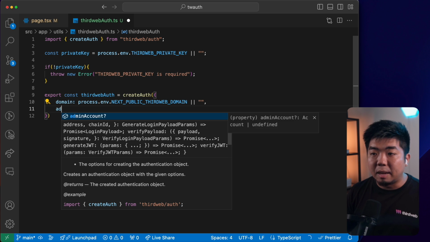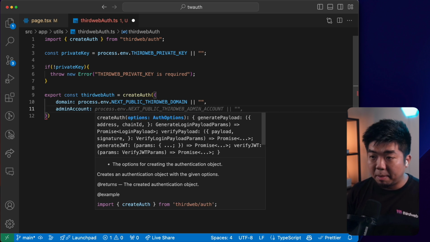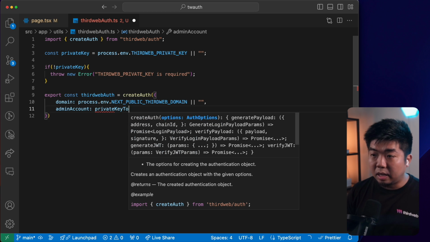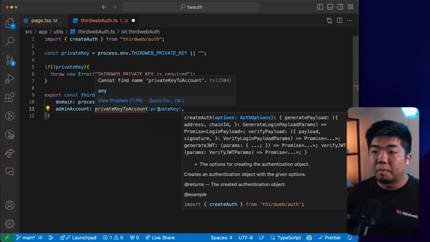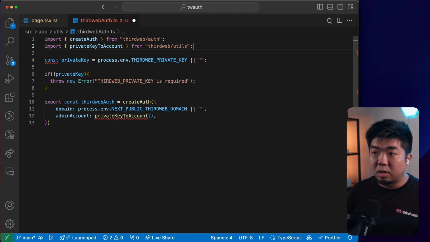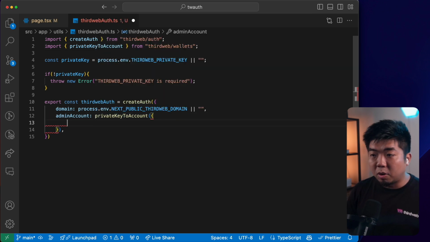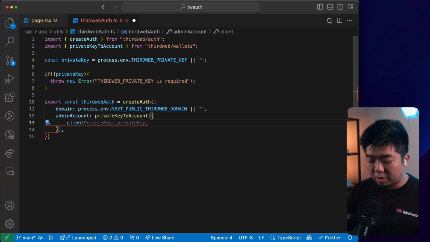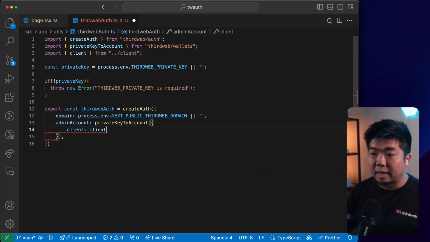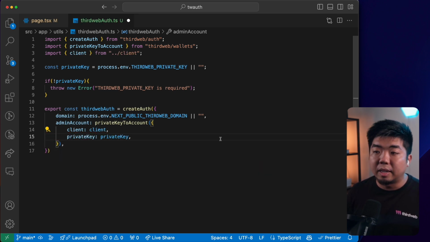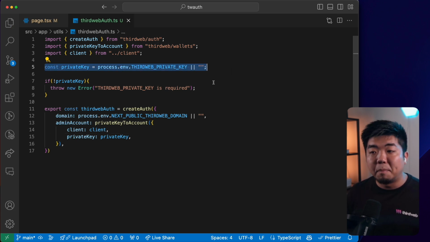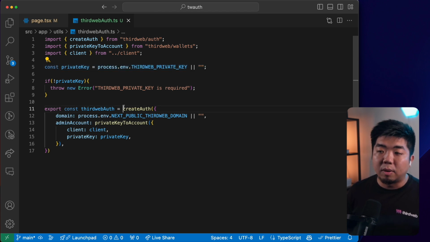And then we have our admin account, and our admin account is going to be a private key to account, and we're going to import private key to account from thirdweb/wallets. And private key to account, we're going to provide it with our private key. So first our client, so we can get our client from our client.ts file. And then we're going to provide it with our private key, which is going to be our private key that we're going to store up here. So again, we just need to provide that private key again to generate that message for the user to authenticate. And then we're creating our thirdweb auth right over here, also providing it with our domain.